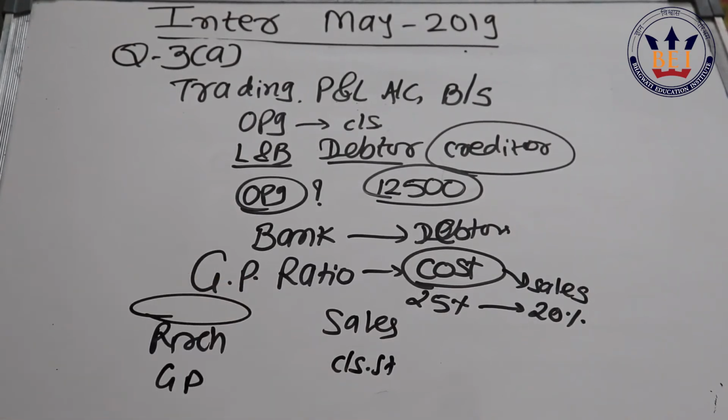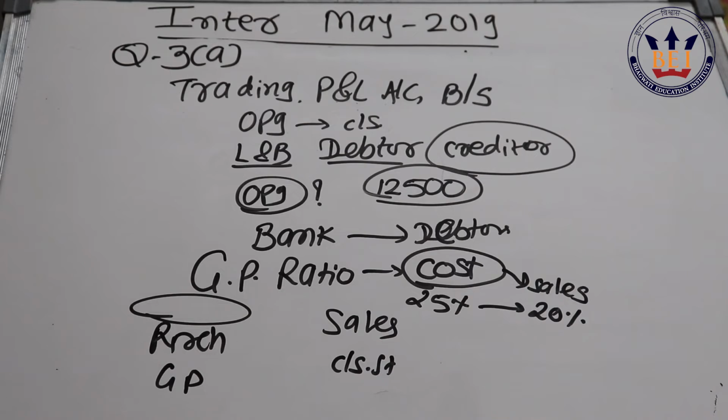Then various other information: no typical adjustments, discount received, discount allowed, bad debts, all such information they have given. The difficult adjustment, where I find that many students will make mistakes, or must have made mistakes, is the information on plant and machinery and office equipment. They have given that the firm has sold some plant and machinery, and they have also purchased new. So here you have to apply the concept of proportionate depreciation. You have to give effect of profit or loss, and you find the amount of additional purchase. Then office equipment is already sold, so that is a typical adjustment.